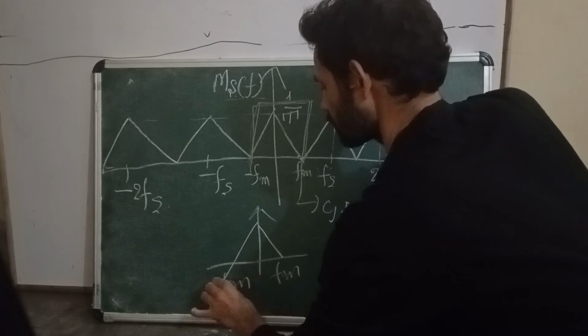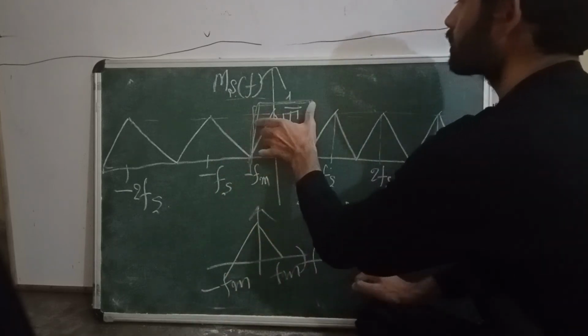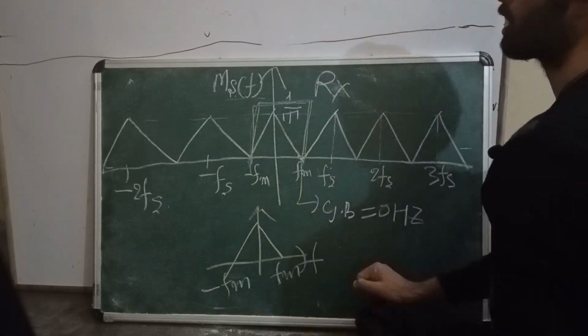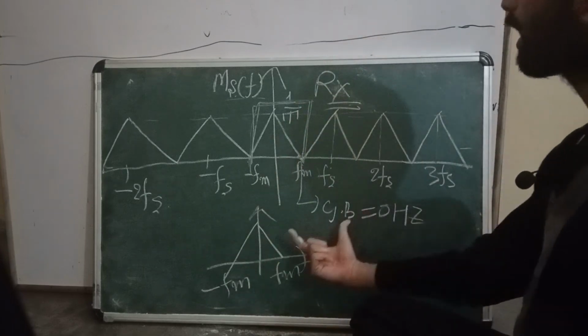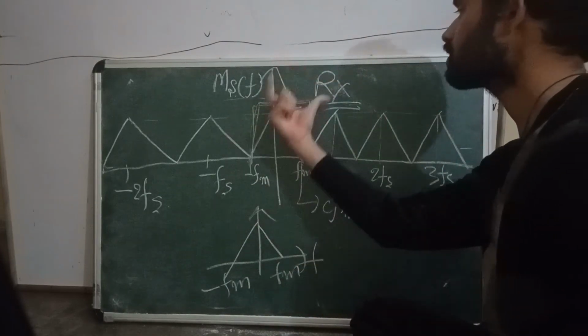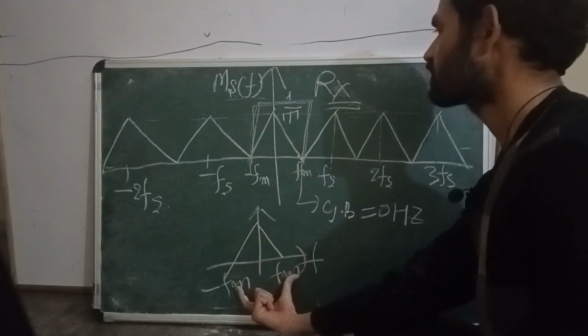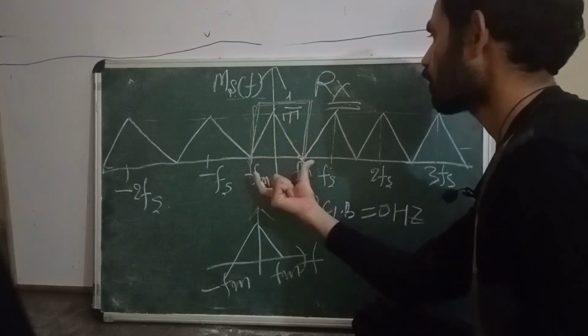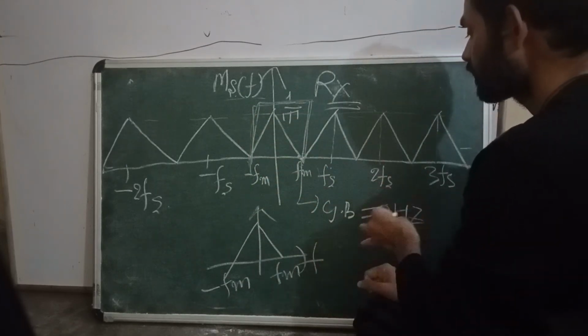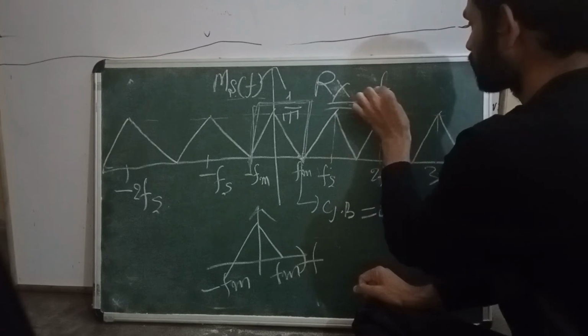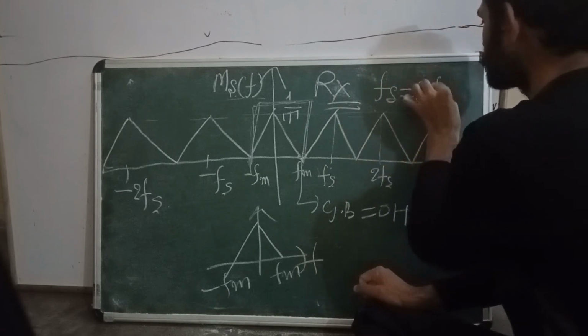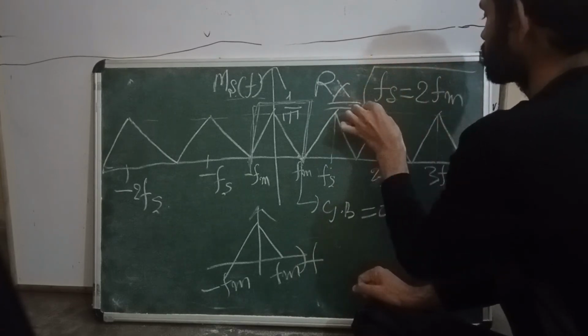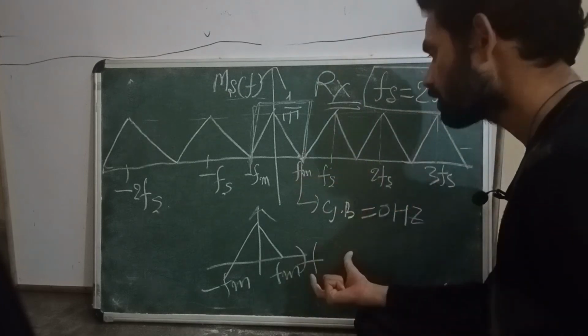At the receiver side I am able to recover my original signal from its samples, which is critical sampling, fs is equal to 2fm.